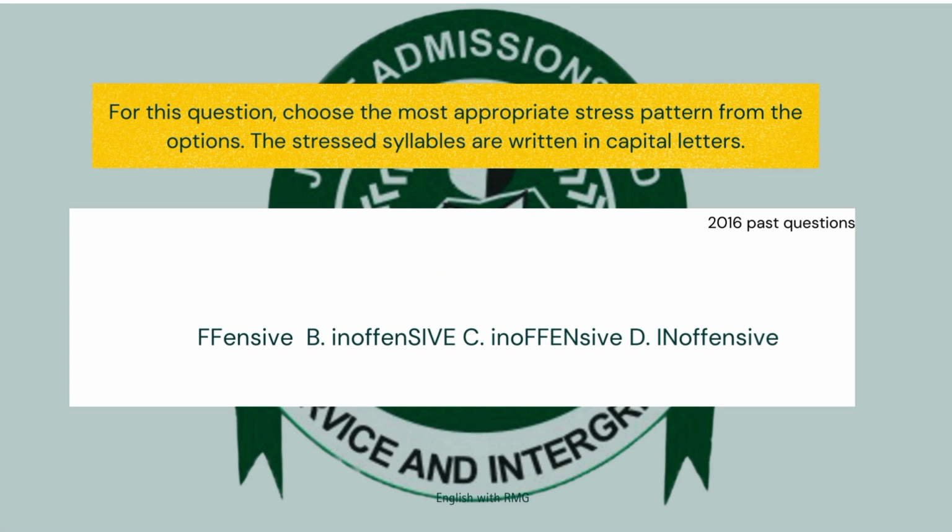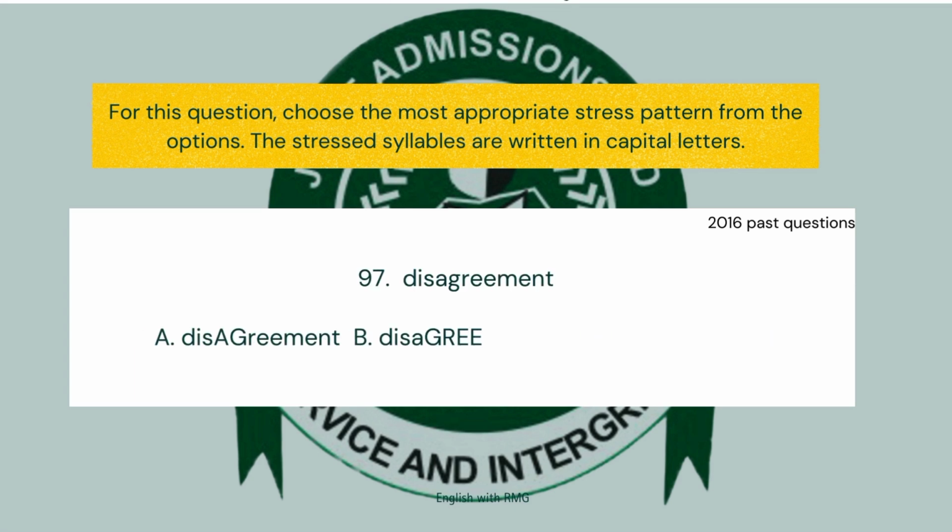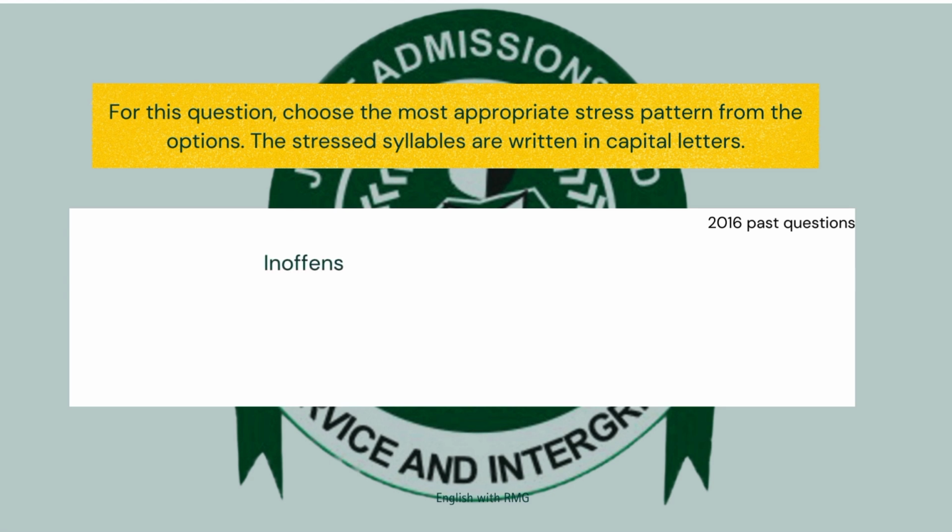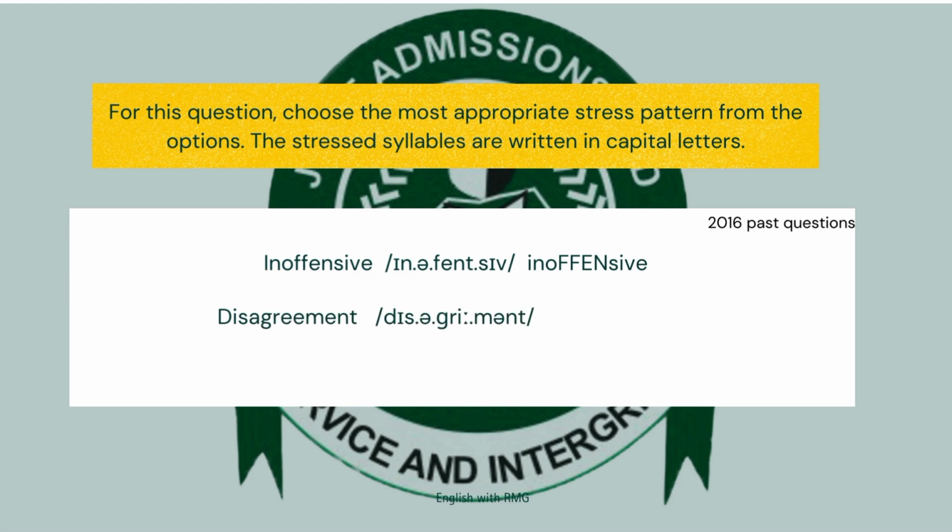We have inoffensive and then we have disagreement. I'm going to use these two questions to exemplify using the quality of the vowel to determine the stress. This is the transcription of inoffensive. I told you that short E will usually not take the stress when there's another vowel. So the stress cannot fall on in. The next vowel that we have is schwa. Stress will never fall on schwa.